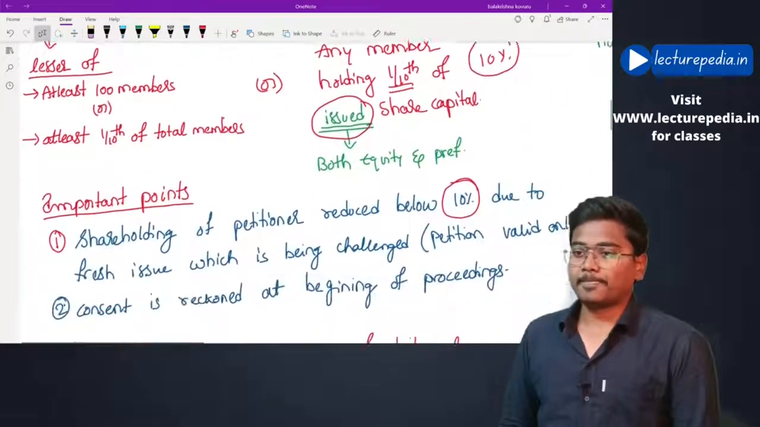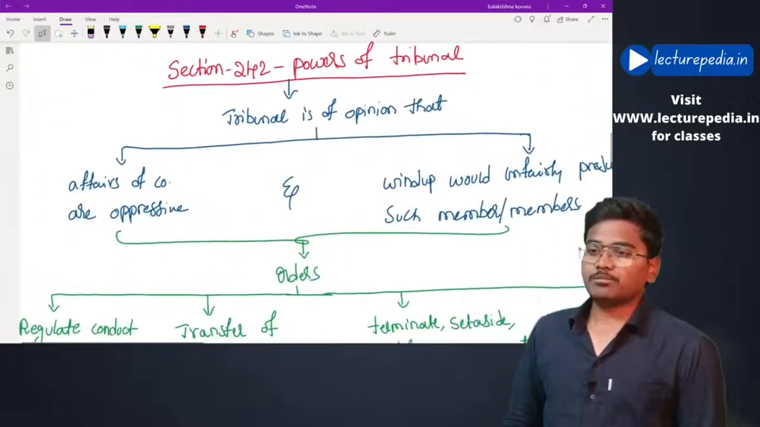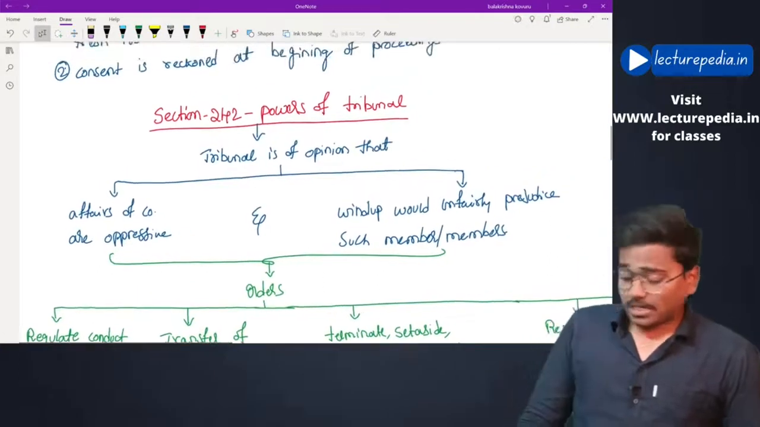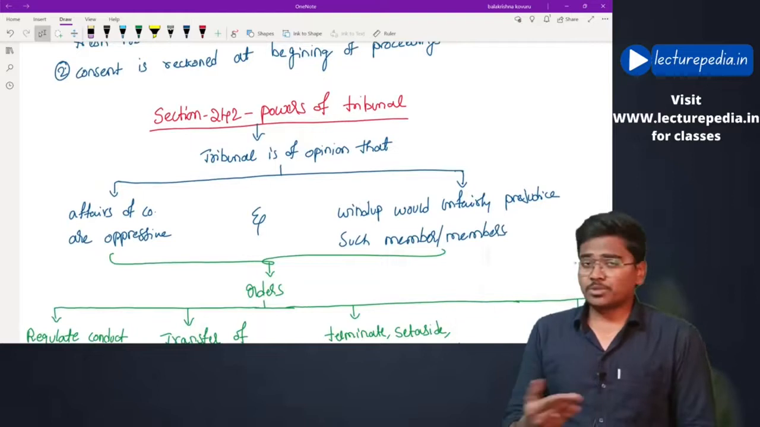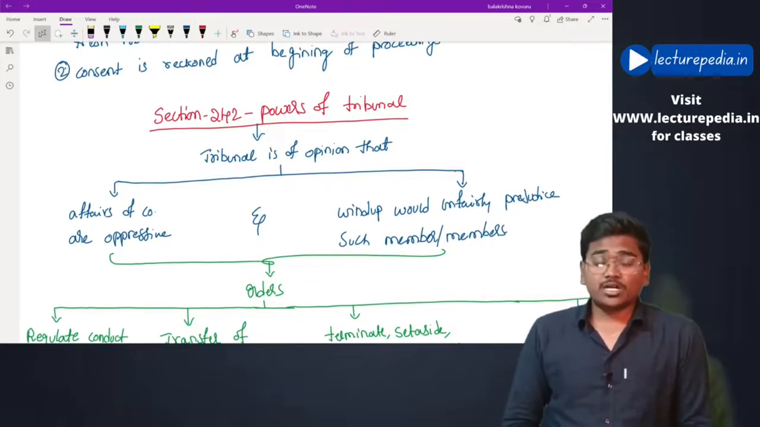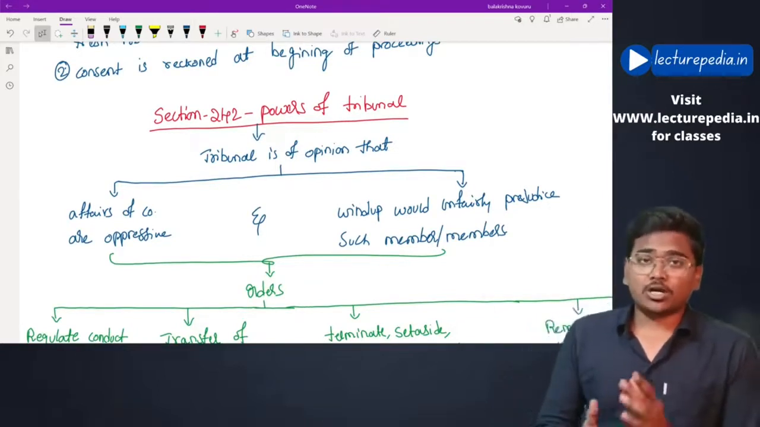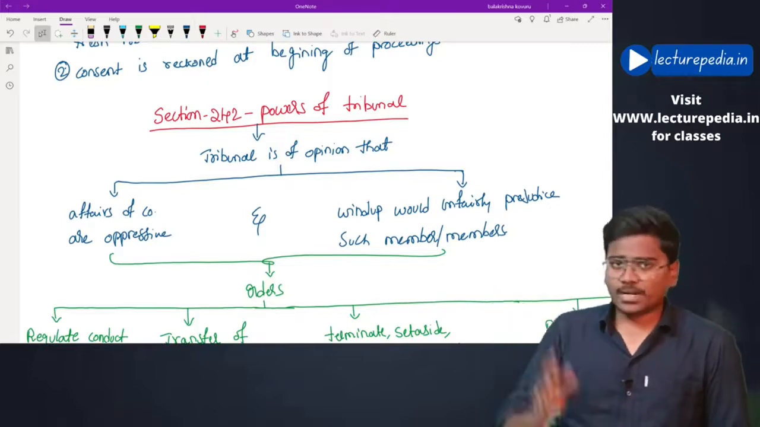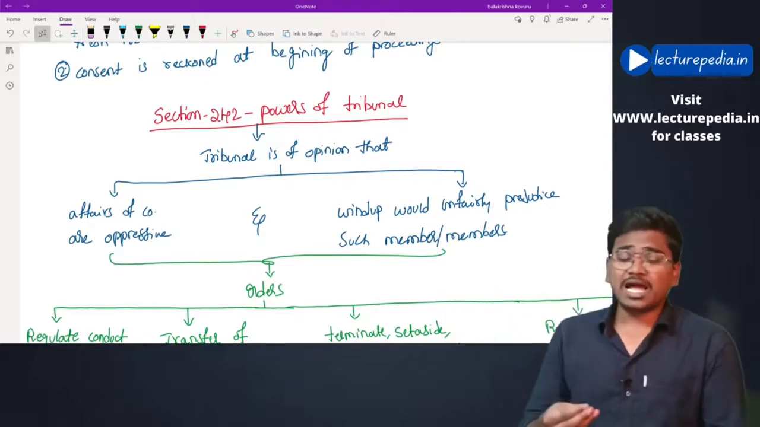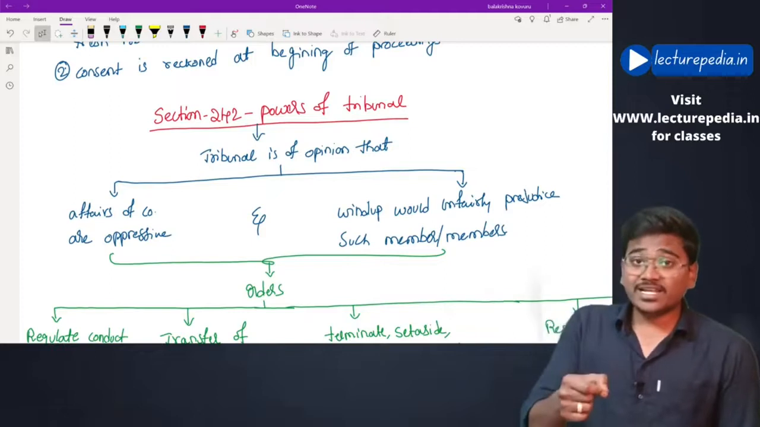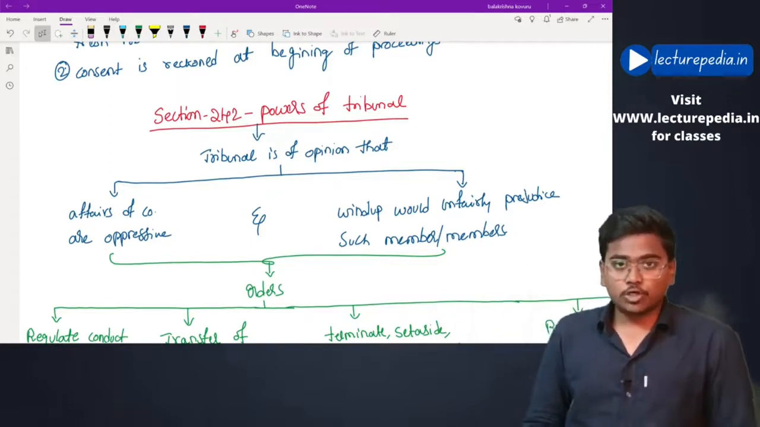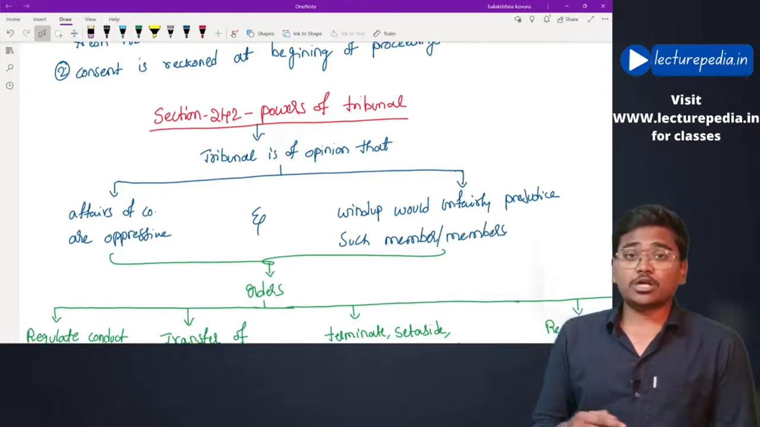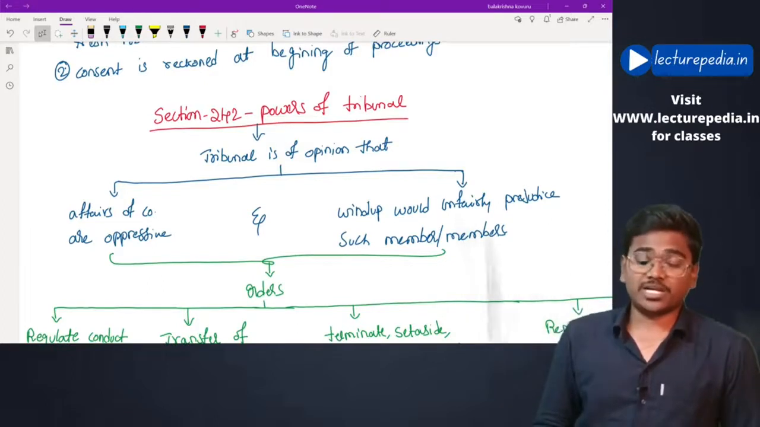Next, section number 242. Under section 241, you have made an application to the tribunal. The tribunal has accepted the application. Now, the tribunal has to pass the order. First of all, before passing the order, it has to accept the application. Now, when will it accept the application? There must be two conditions to be satisfied if the tribunal wants to accept your application under section 241.